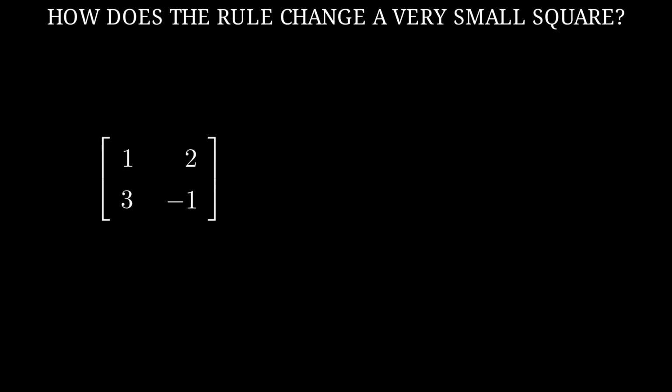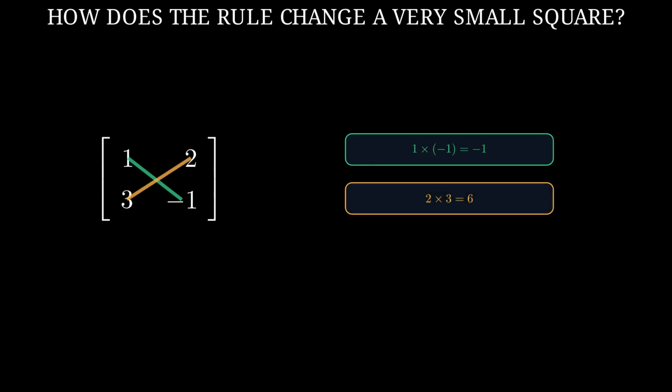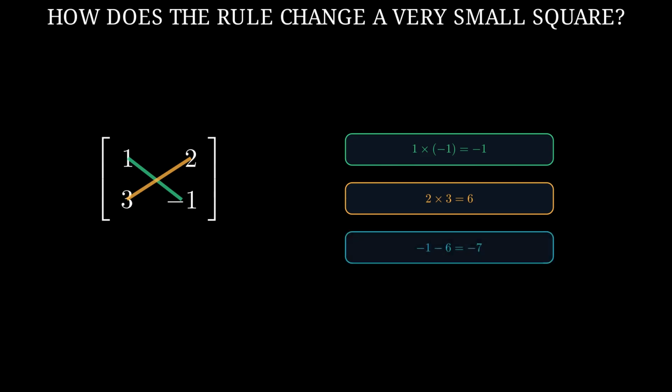For a table with 2 rows and 2 columns, the area calculation has a short rule. First, multiply the upper left entry by the lower right entry. Here, 1 times -1 gives -1. Then multiply the upper right entry by the lower left entry. Here, 2 times 3 gives 6. Subtract the second product from the first. -1 minus 6 is -7.